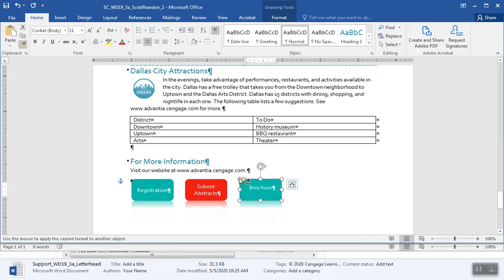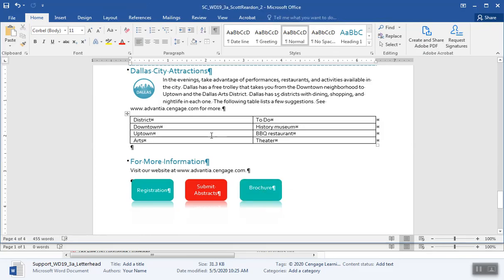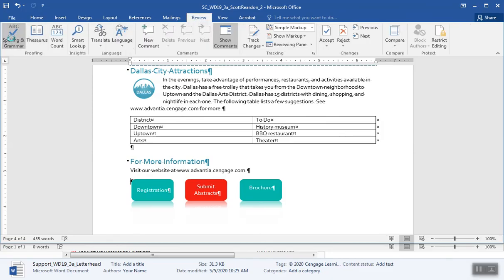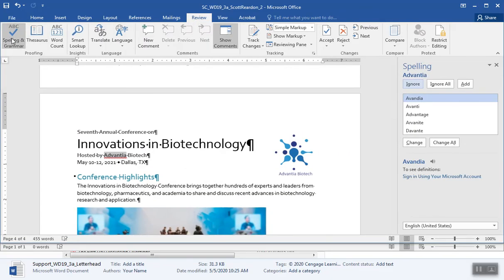Add the text to the shape. Somehow that text isn't aligned the same way though, is it? That looks kind of weird. I'm going to hit escape here to turn off my format painter. And finally it says to do spelling and grammar, review, and spelling and grammar. What do we have? Advantia, we know that's a special company name. It's not in the Word dictionary. That's okay. We're going to say ignore all.